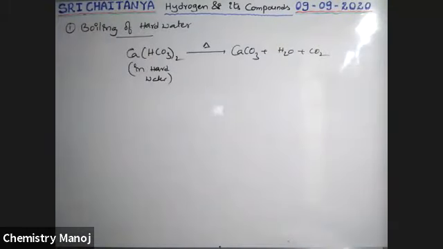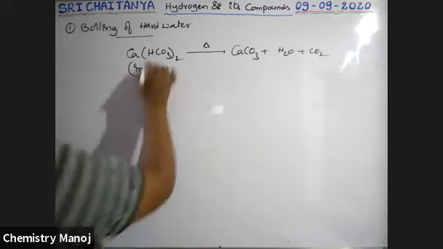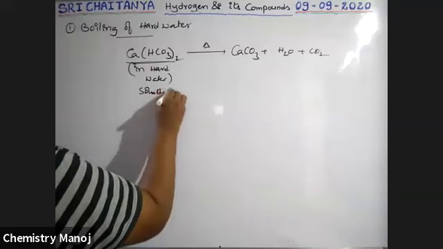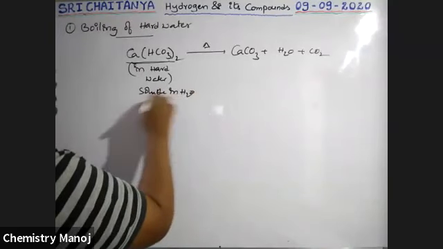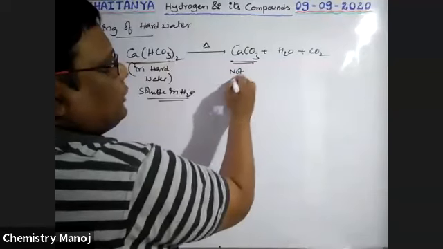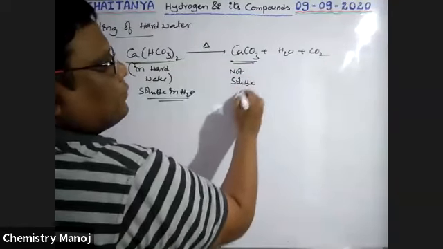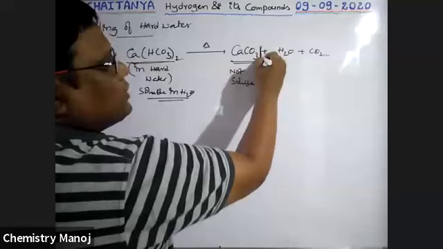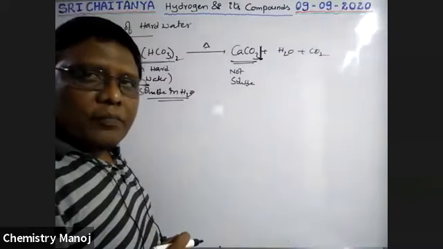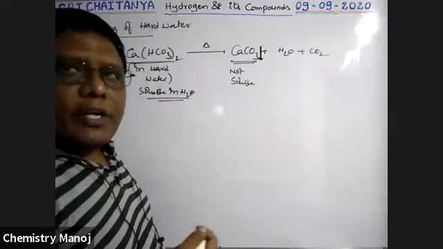This calcium bicarbonate is soluble in water, but calcium carbonate is not soluble, so it is precipitated. It is formed as a scale on the inner walls of the vessels. That is the scale, calcium carbonate.